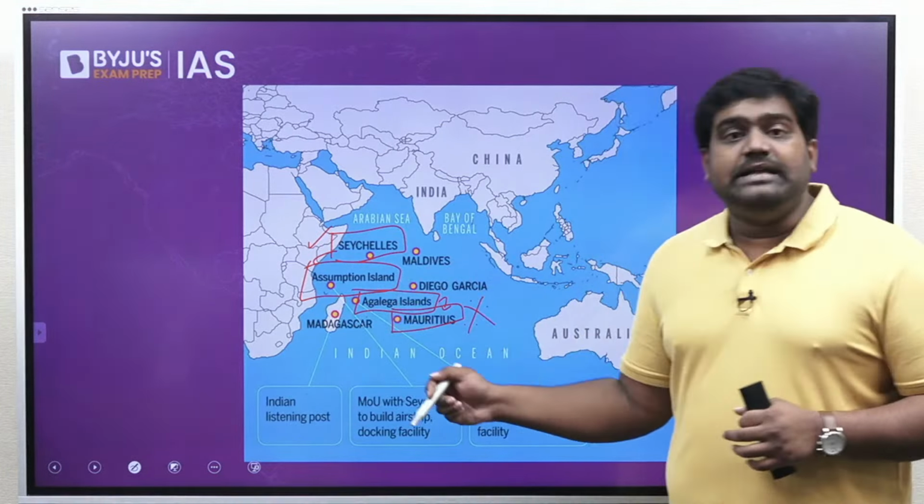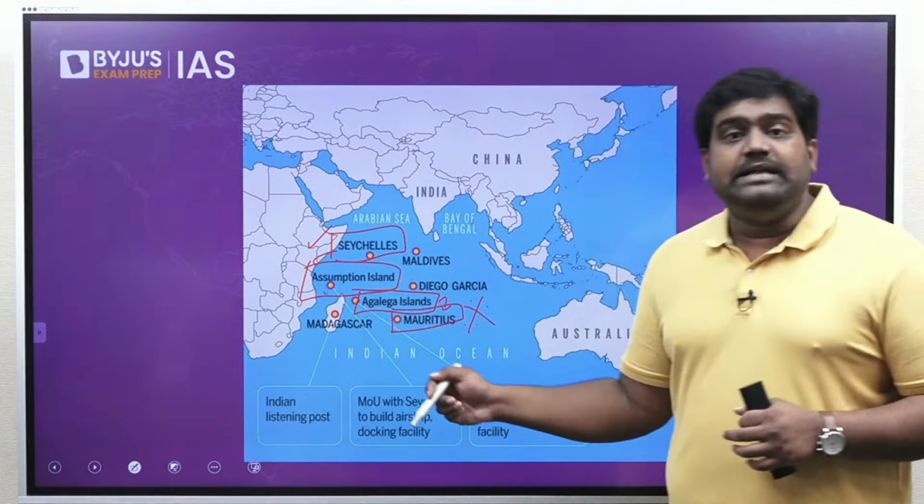The reason why these islands are in news is because India has won the lease to develop transport infrastructure over these islands. Back in 2015, Prime Minister Modi visited these countries. He paid a very important visit to Mauritius and Seychelles. That is when Prime Minister Modi announced the launch of India's SAGAR Doctrine, which is a dedicated doctrine towards the Indian Ocean region.